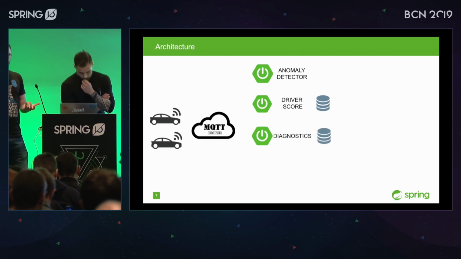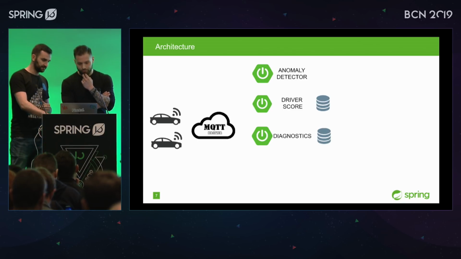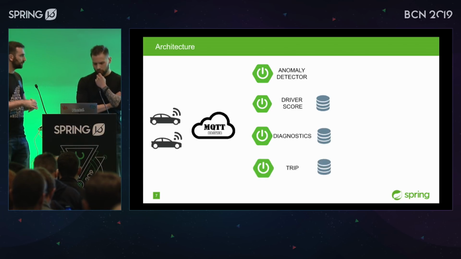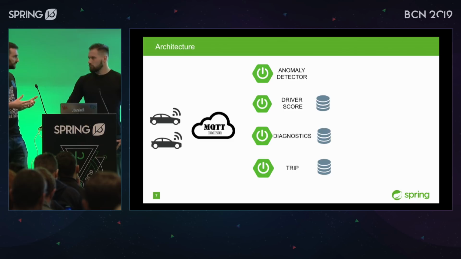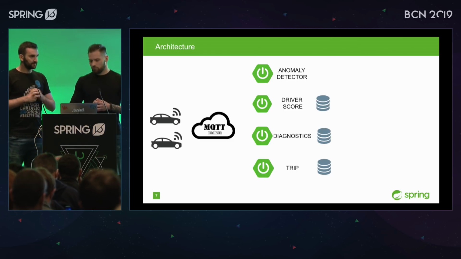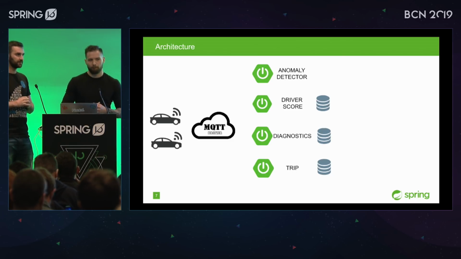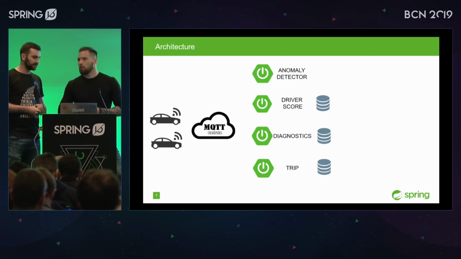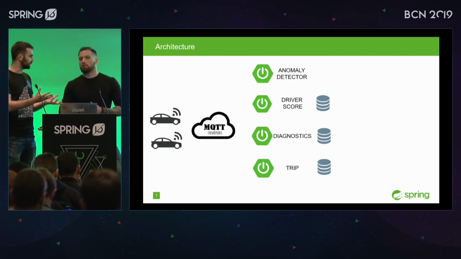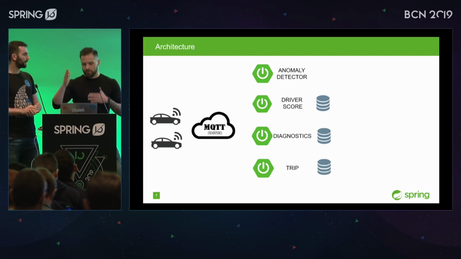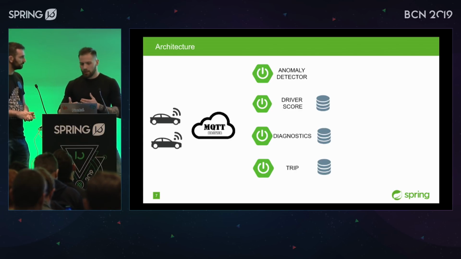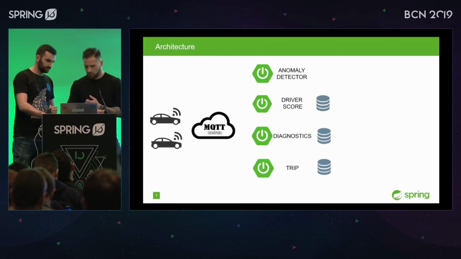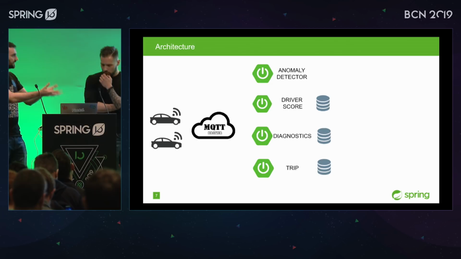Diagnostics, if everything is correct with the car. Again, different sources of data. And the trip as well, maybe some points of interest depending on your location, etc. Right? So we are doing an analysis of different sorts of data, and basing on that, we're having some conclusions, right? So we'll be joining different streams of information from the car to get different conclusions, and then what's the result? Because until now, we're just getting the data, right?